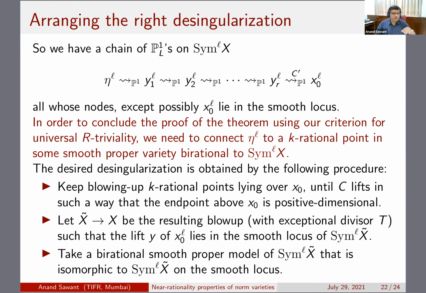So now, how to finish the proof? We are able to connect this eta to the L, which is the generic point, to a point in a smooth proper model of this symmetric power, which is above x naught to the L, but this point is positive dimensional. It's in the smooth locus, but it's not a k-rational point. You still have to ensure that this point can be connected to a k-rational point. So how does one do this?